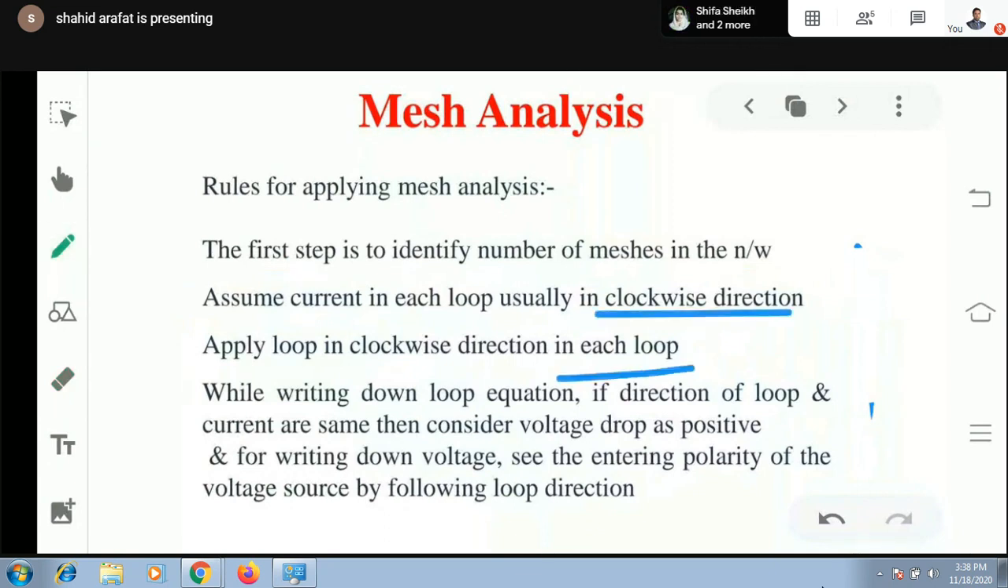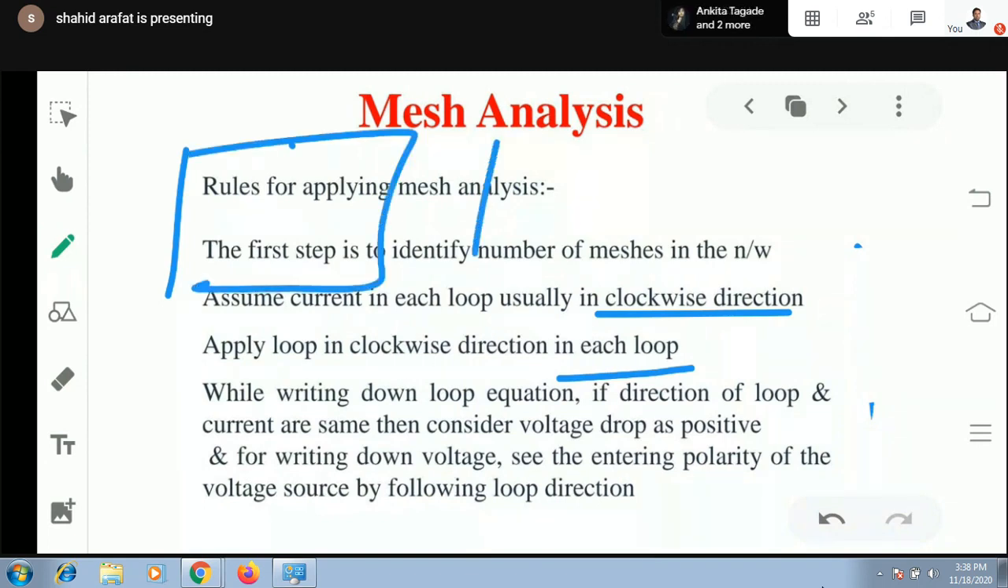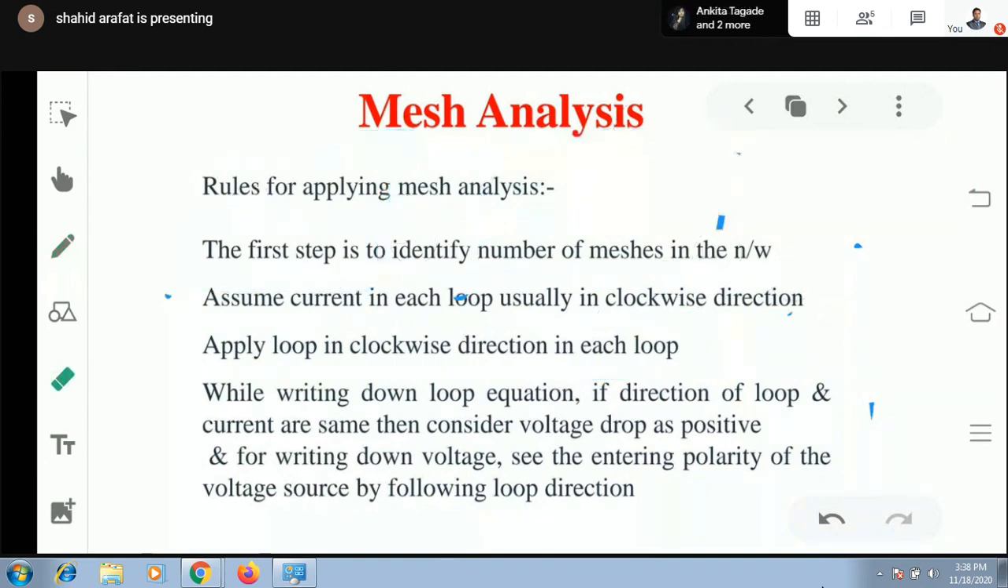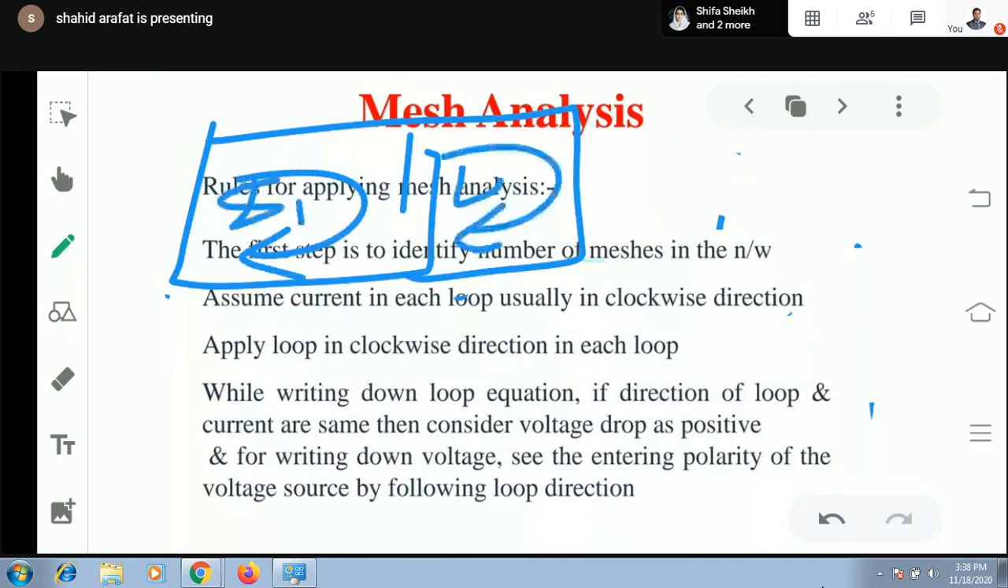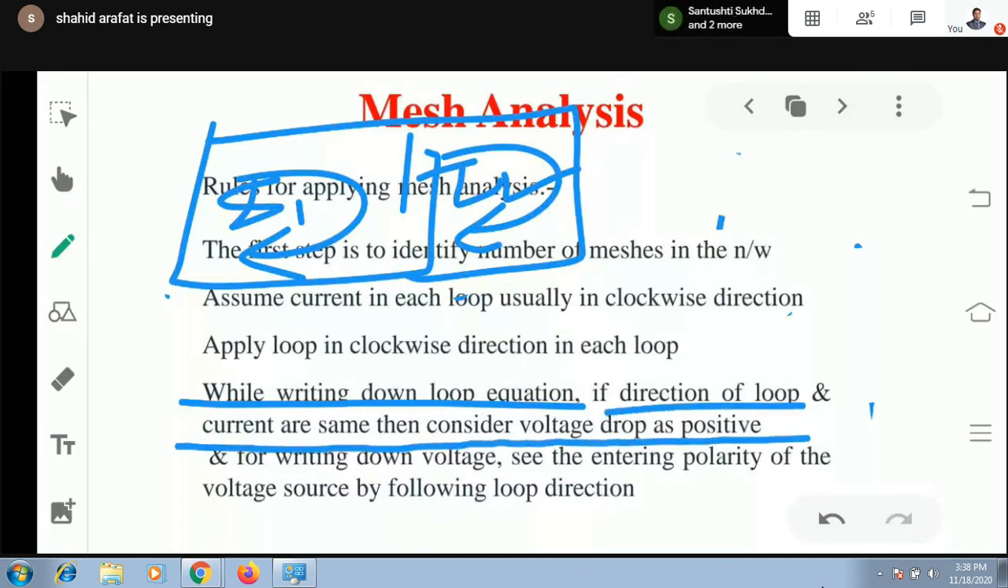Then while writing down, first identify the mesh. Suppose you have 2 meshes, assume current in each mesh. Suppose I'm assuming current I1 in the first mesh and I2 in the second mesh. Then while writing down the loop equation, if the direction of loop and current are the same, then consider voltage drop as positive. Definitely we are going to assume current in clockwise direction, as well as apply the loop also in clockwise direction. So in most cases both directions are the same, so we can simply write voltage drop as positive.